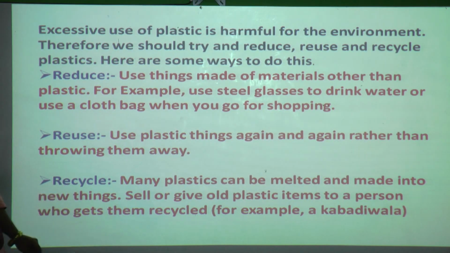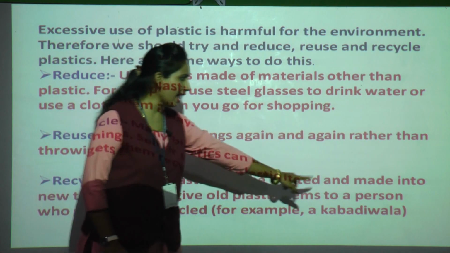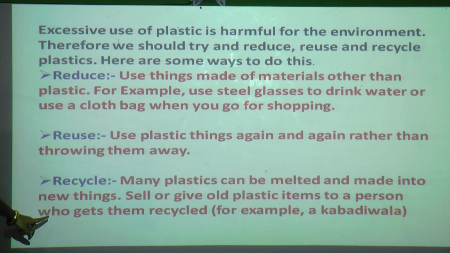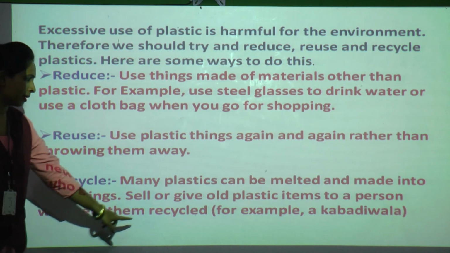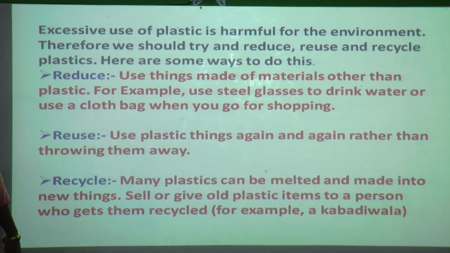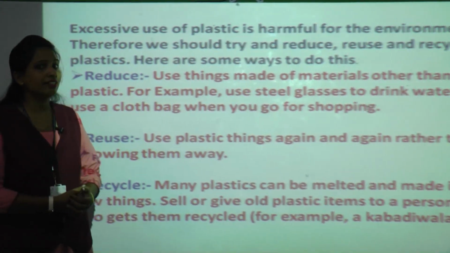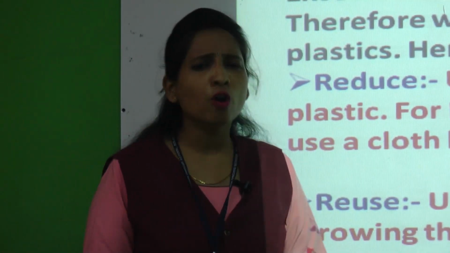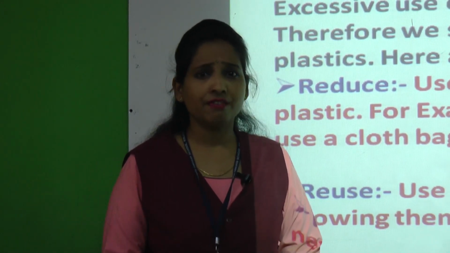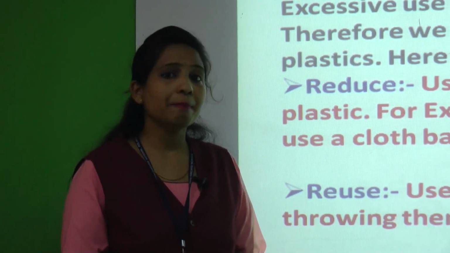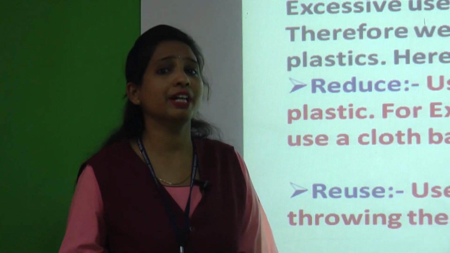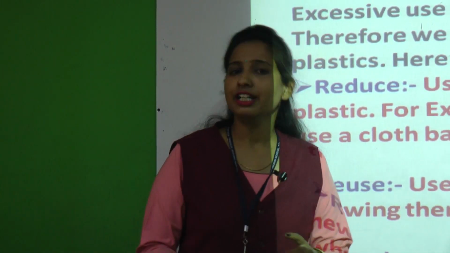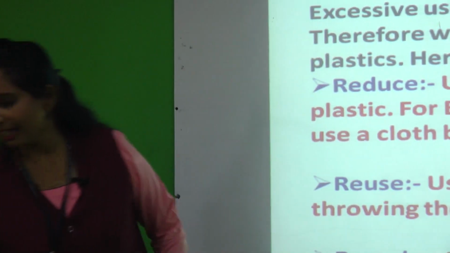And the third is recycle. Many plastics can be melted and made into new things. Sell or give old plastic items to a person who gets them recycled. For example, the kabadi wala. On Sunday the kabadi wala will come to your area, and why will they come? They want to take old things, old plastic items which are waste. So your mommy will sell plastic things to them. Instead of throwing them in the dustbin, just sell them. So what will they do? They will melt the plastic and reuse it. Understood? We'll move to the next activity.